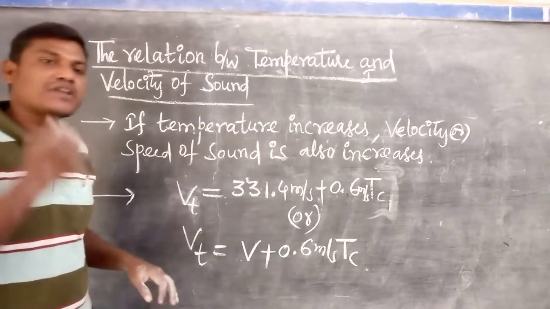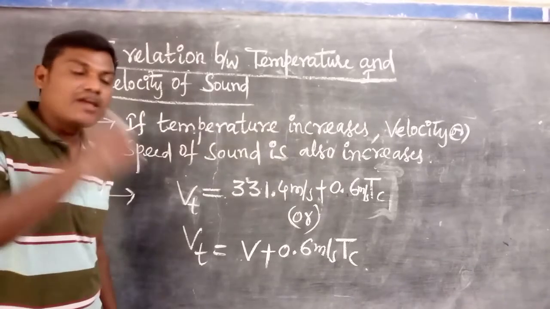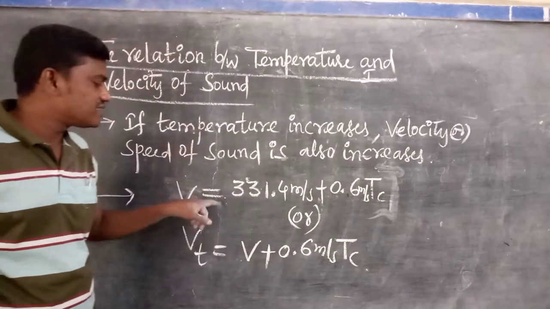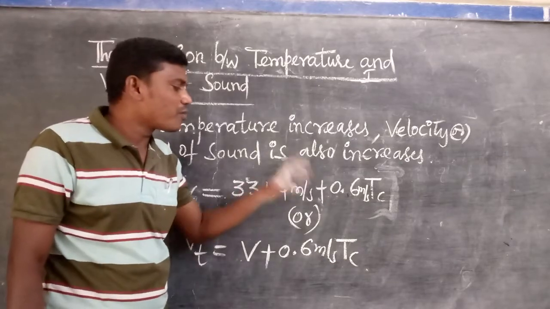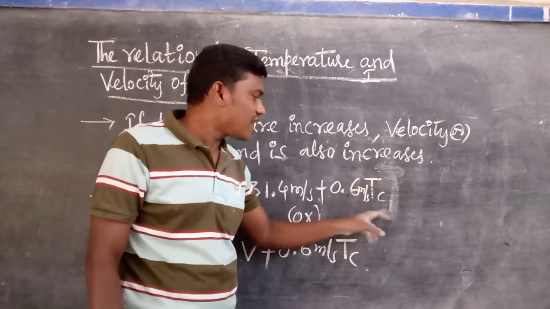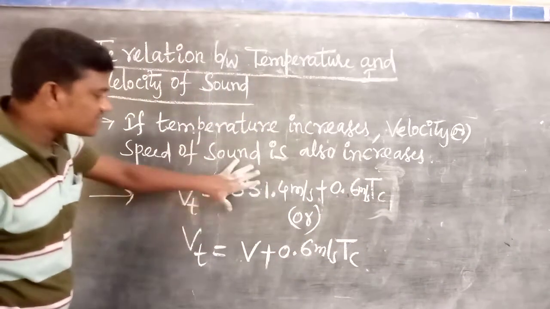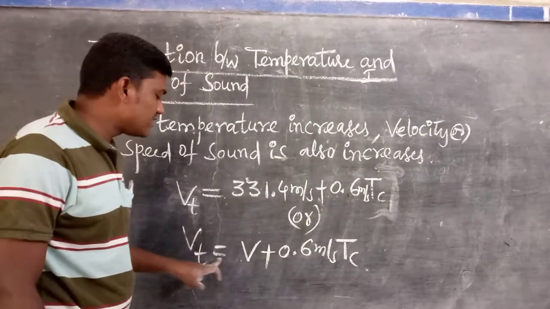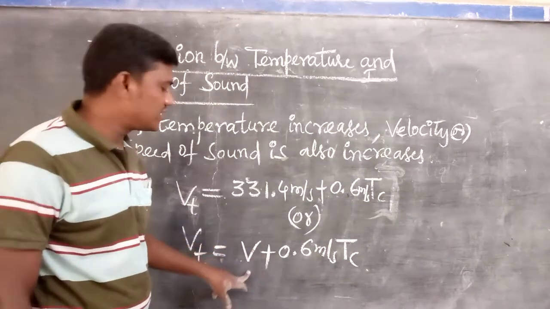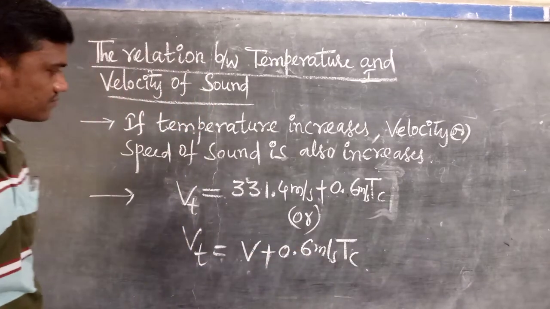But what is the formula to find the velocity of sound at a particular temperature? V of t is equal to 331.4 meter per second plus 0.6 meter per second times T of C. T of C means the temperature, which we can set. We can also write V of t is equal to V, where V means the velocity of sound at 0 degrees Celsius, plus 0.6 meter per second times T of C.